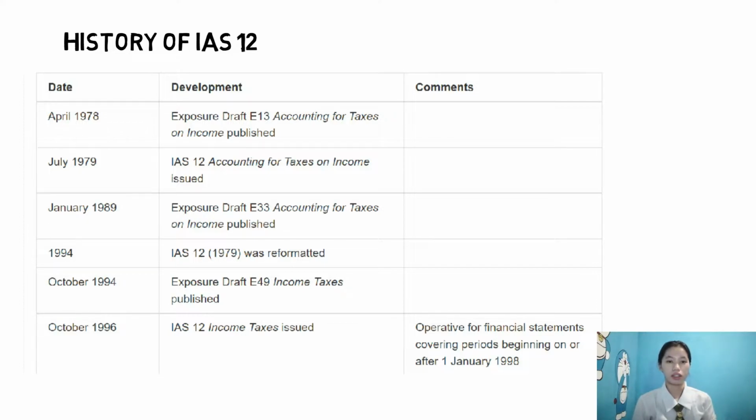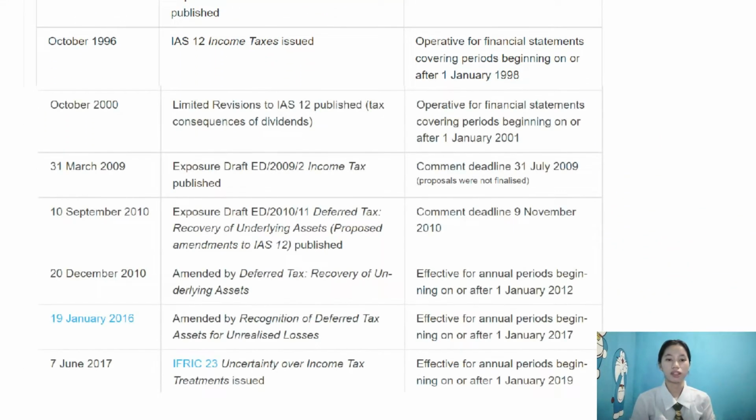On October 1994, Exposure Draft E49 Income Taxes was published. On October 1996, IAS-12 Income Taxes was issued, operative for financial statements covering periods beginning on or after January 1, 1998. On October 2000, limited revisions to IAS-12 were published, The Tax Consequences of Dividends, operative for financial statements covering periods beginning on or after January 2001.